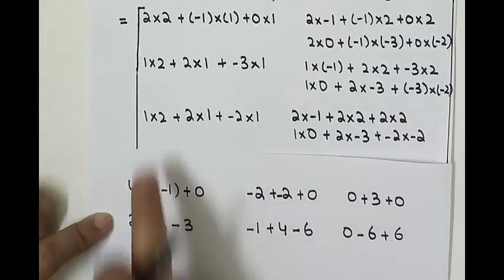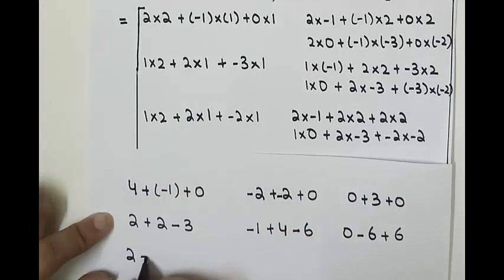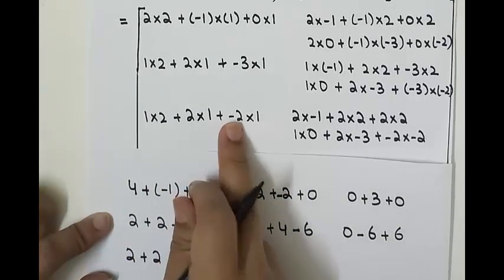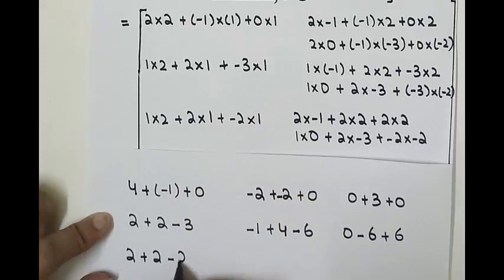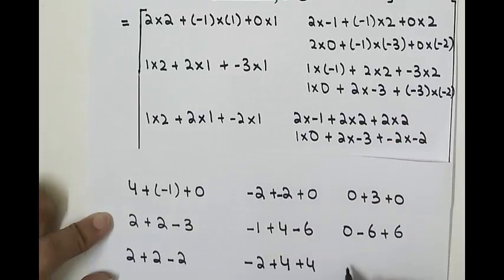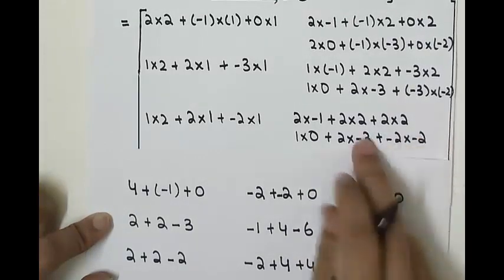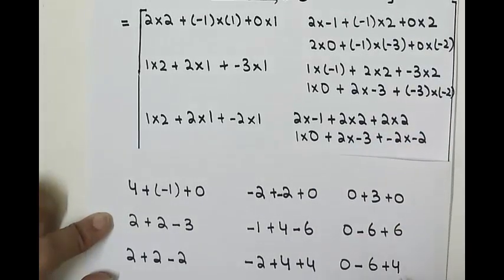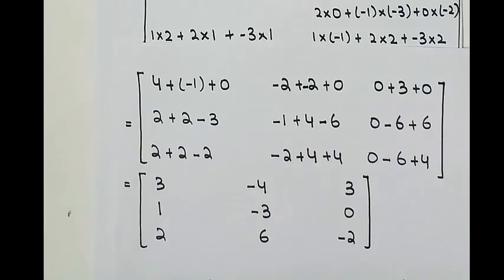Then we have minus minus plus 3 times 2 is 6. Then the last row: 1 times 2 is 2, plus 1 times 2 is 2, minus 2 into 1 is minus 2. So 2 into minus 1 is minus 2, plus 2 times 2 is 4, plus 2 times 2 is 4. Last one: 1 times 0 is 0, minus 2 times 3 times 6, minus minus is plus, and 2 times 2 is 4. This is equal to minus 2.